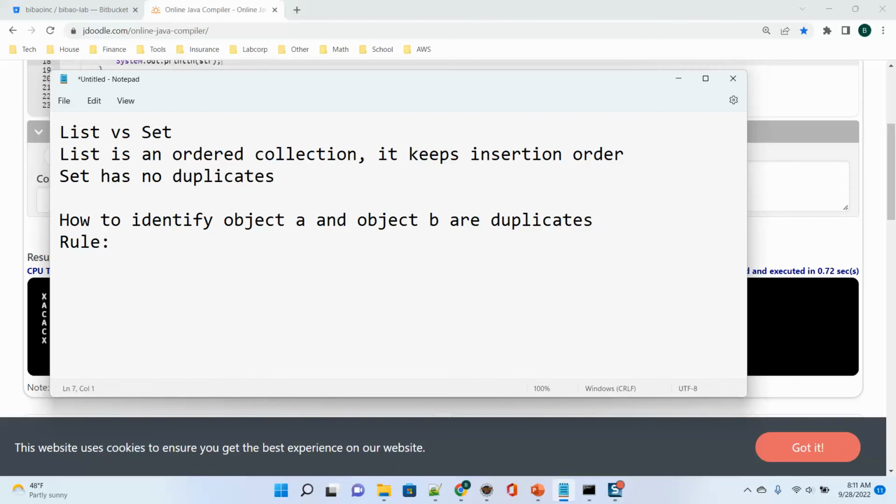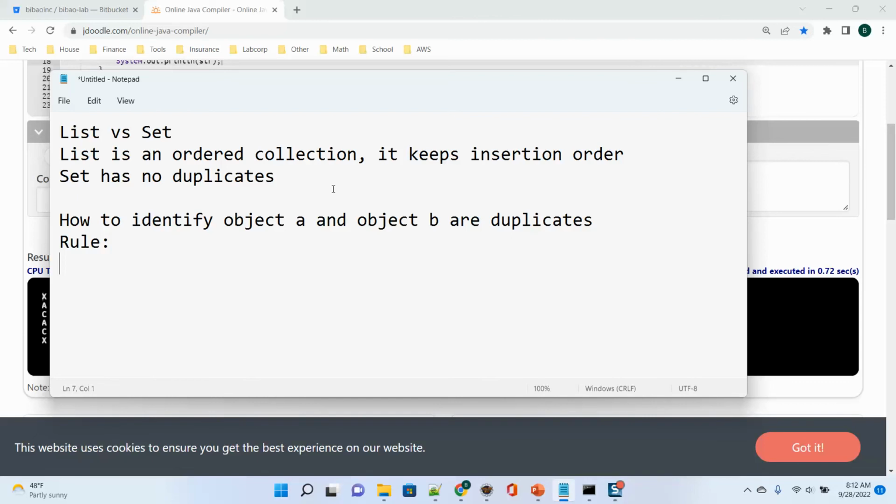The rule is we first compare the reference, to see if they are the same element. But to compare reference, because objects may have different types, some a string and some integers or other types, we use hash code to get their reference.